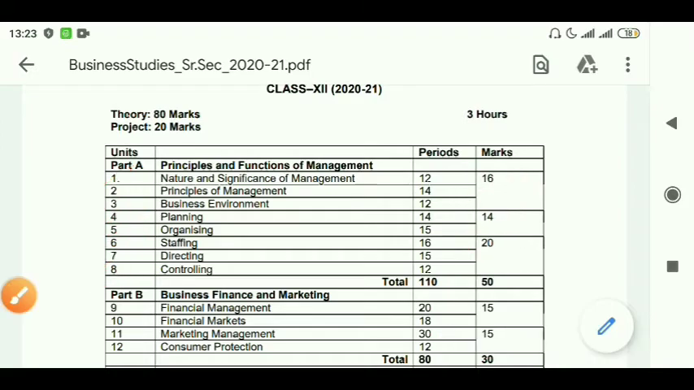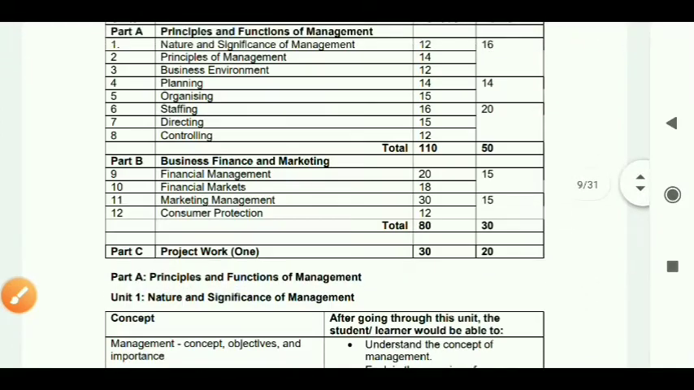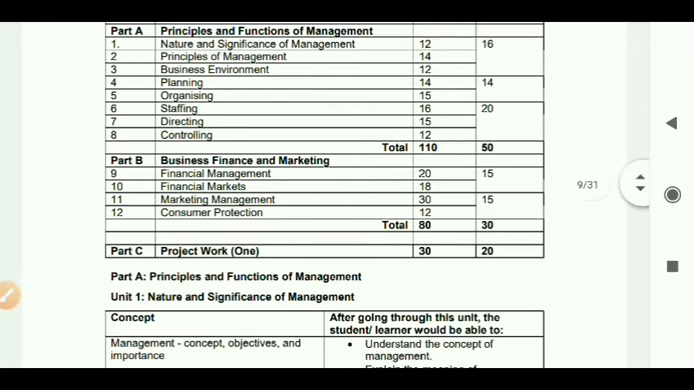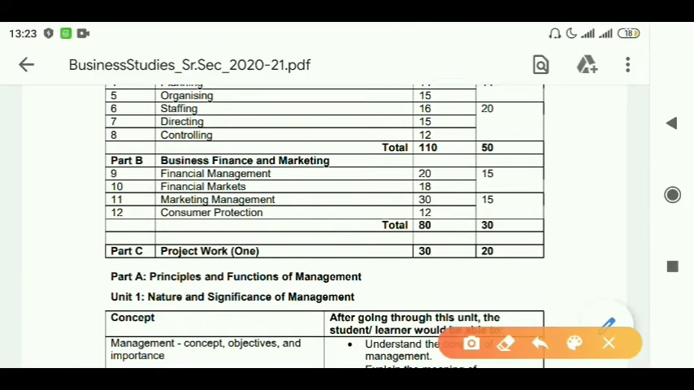Now let's move down to Part B. What is Part B saying? Part B, Chapter 9 and Chapter 10. Okay, Chapter 9 and Chapter 10, they will come for 15 marks, and Chapter 11 and Chapter 12, they will come for 15 marks again, thereby making it a total for 30. And Part C is separate for project work.